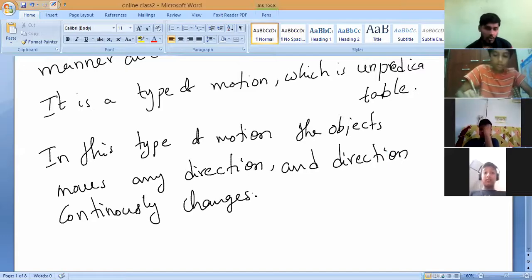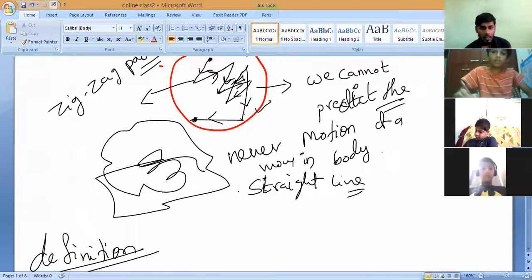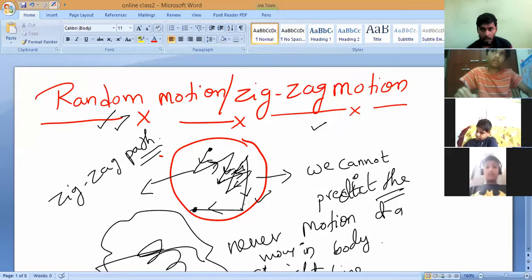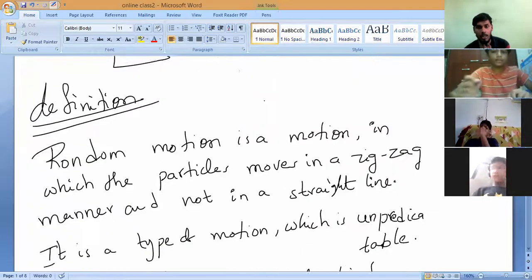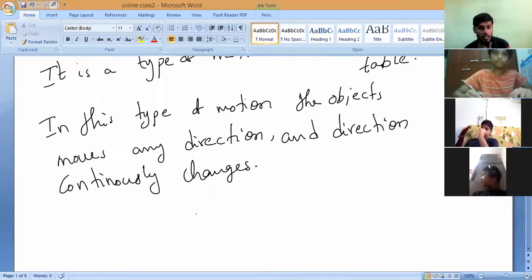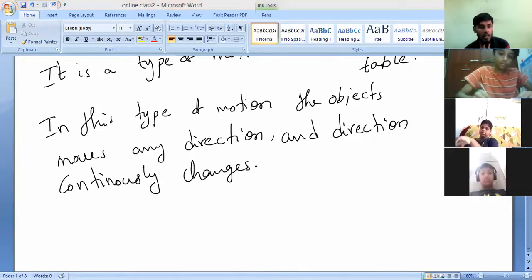So this type of motion is called zigzag motion, or we can call it random motion. All of you note it down neatly. So the new word you have learned here is unpredictable. You should learn it. Do you understand? Yes or no?